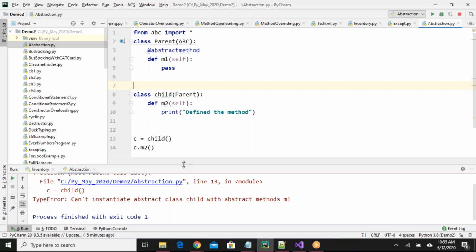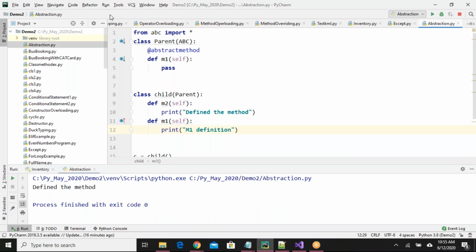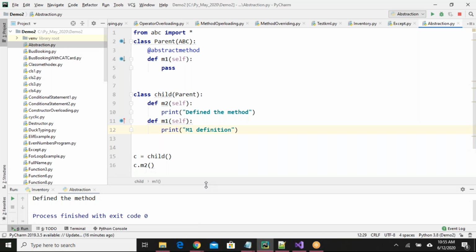In the child class, you must define M1. Then only you can create an object for the child class. So if I run now, it will work. See here, define the method. Whatever method I'm calling, its execution will happen based on that.